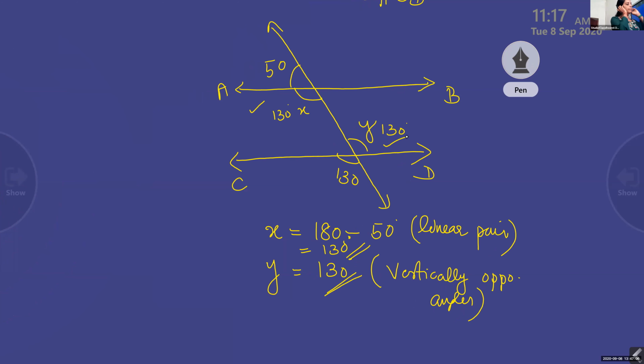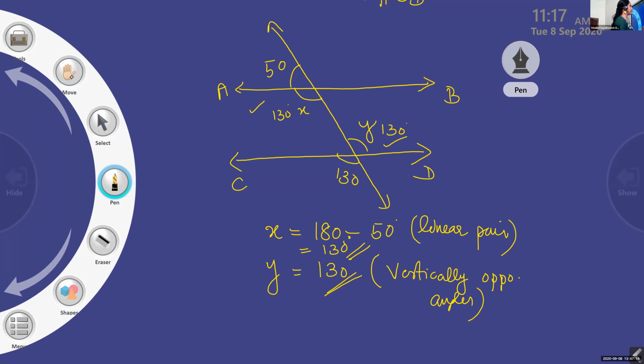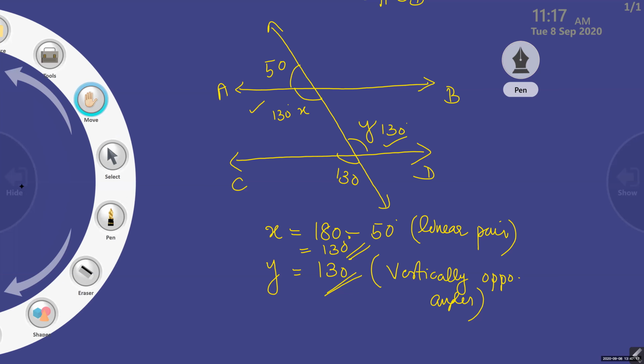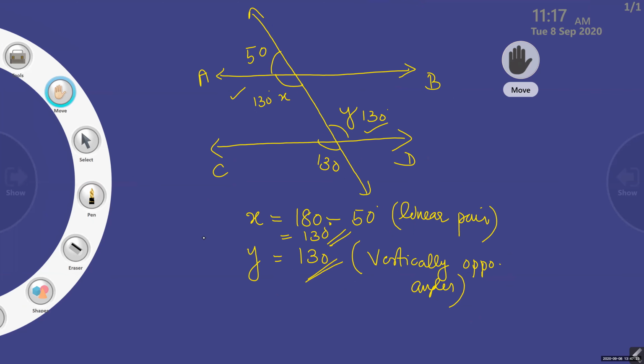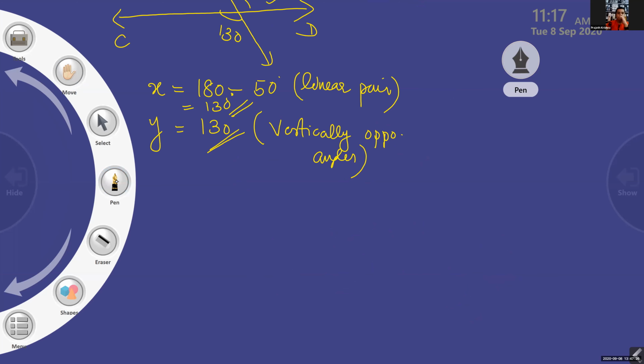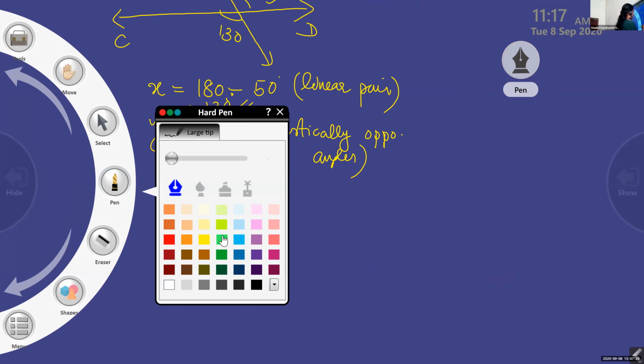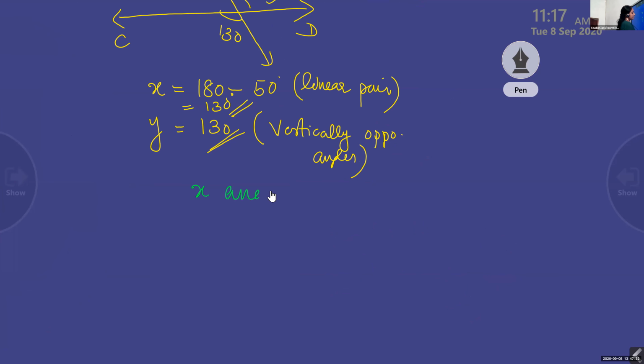Alternate interior angles. X and Y are alternate interior angles and they are the same.